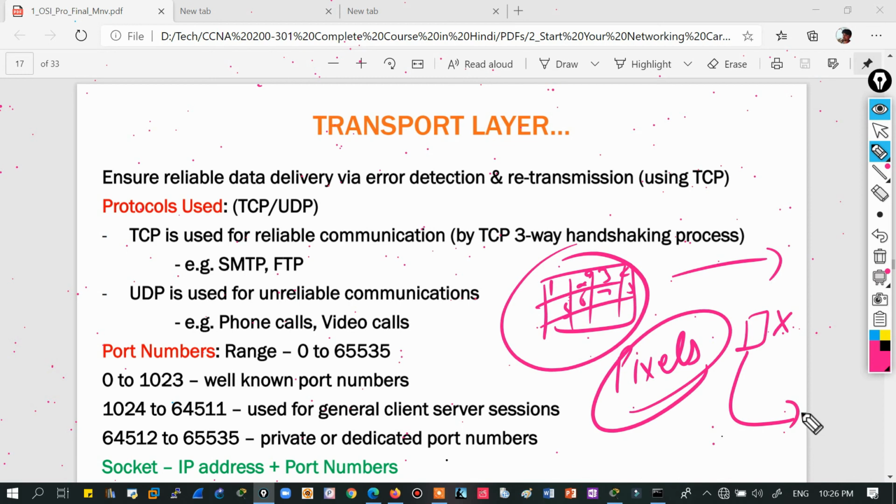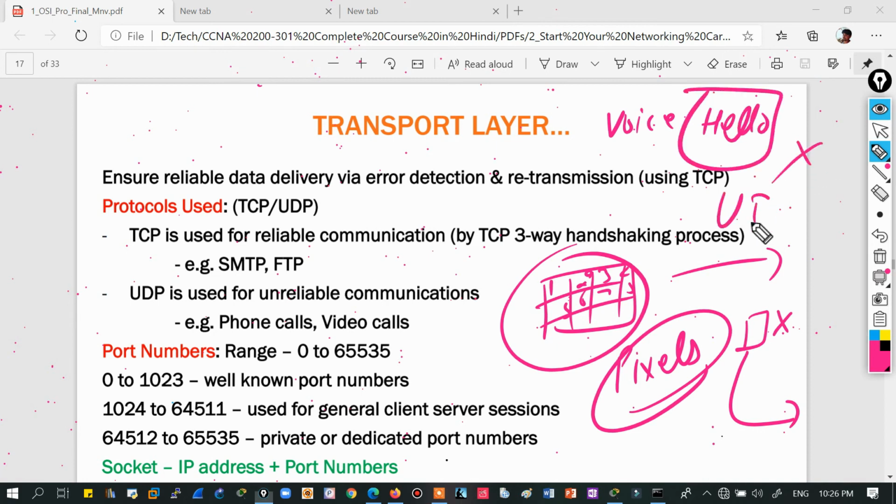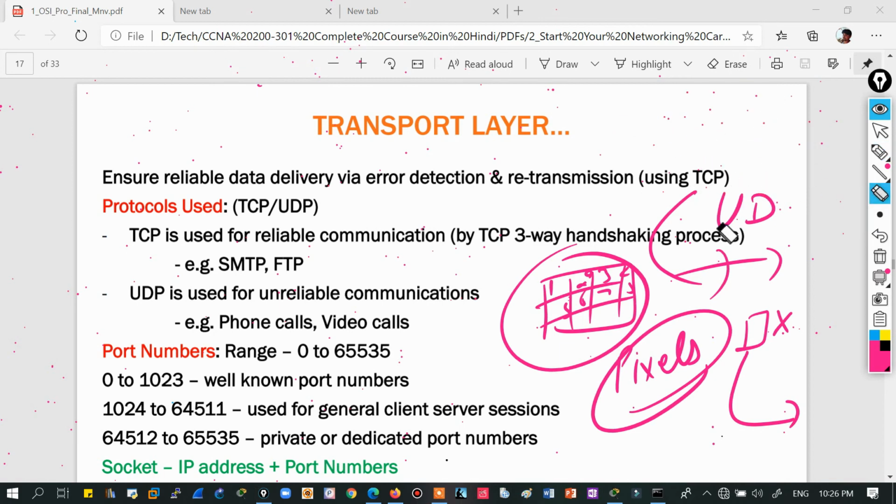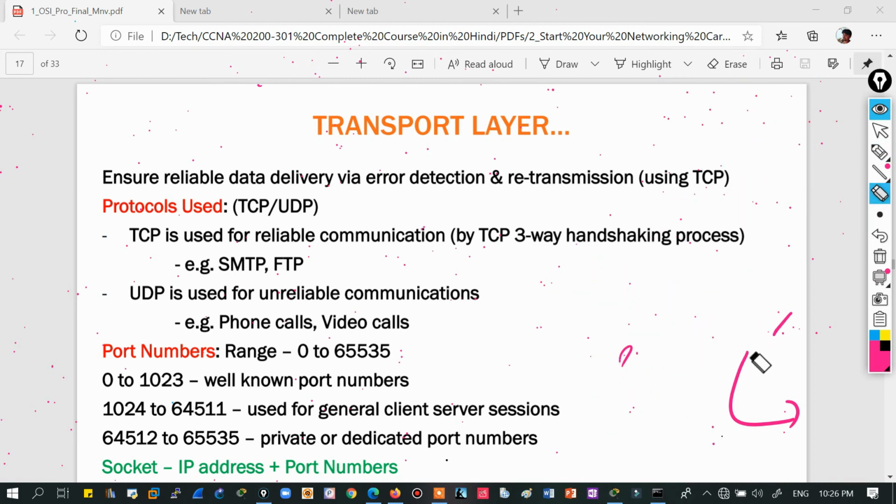Okay, so just remember, suppose I'm voice calling you and I'm saying hello, okay, and this hello is dropped, and we are using UDP, so it will not be retransmitted. So it doesn't make sense that after 1 minute you will receive hello. No. So what I would do, I would say hello by myself again, so that will make more sense. So this is the use scenario of TCP and UDP.